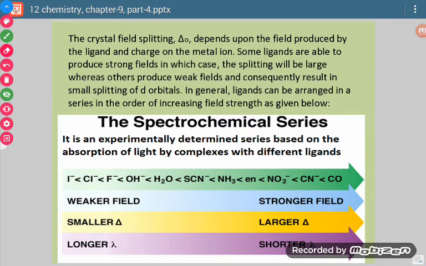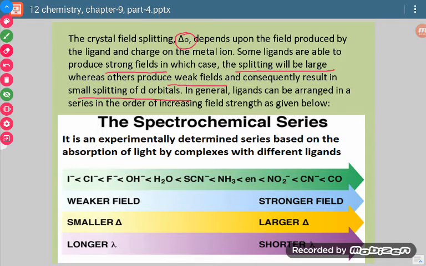Now, on which factors will this crystal field splitting depend? Crystal field splitting delta O depends upon the field produced by the ligand and the charge on the metal ion. Some ligands are able to produce a strong field, in which case the splitting will be large, whereas others produce a weak field, and so the splitting of the d orbitals will be small.